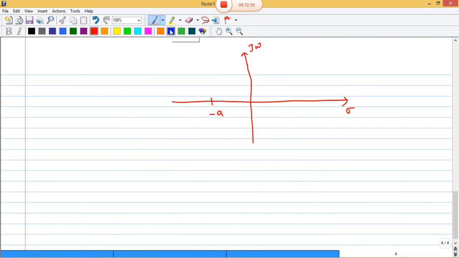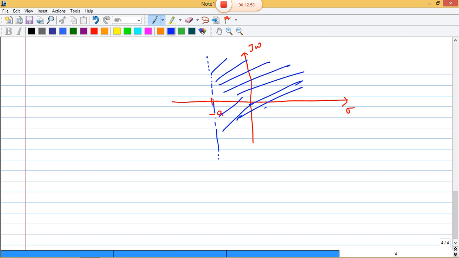Here this is minus a, and it separates the regions. The real part of s greater than minus a means this region, the whole region to the right of minus a.